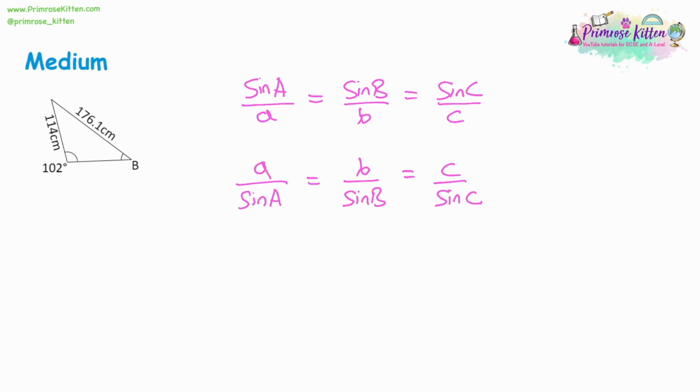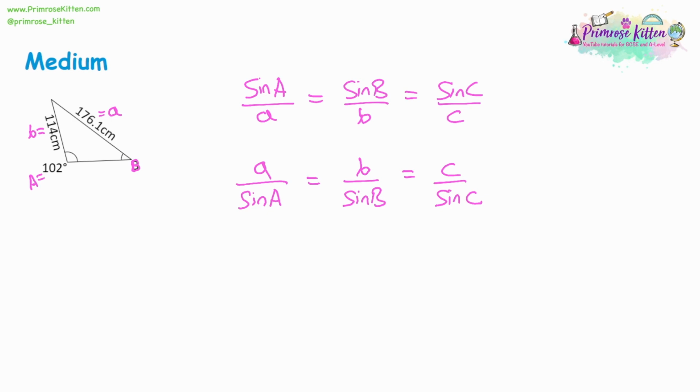So the important thing now is to label our triangle. Look at any existing labeling. So we've got angle B is what we're looking for in this question. So side B is the side opposite. Then we don't have any other labels. So let's just call what we've got left angle A and side A, because they're opposite each other. So that means the bit that's not labelled will be angle C and side C. When we substitute, the aim is to make the denominators be numbers, not algebra, because then there'll be way more rearranging later on if you've got algebra in your denominator.